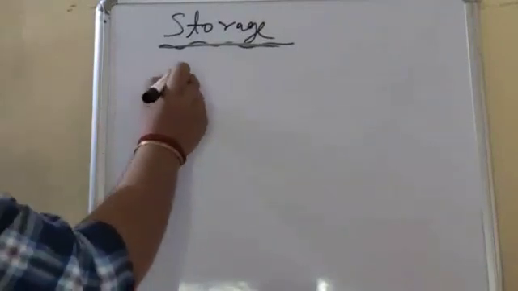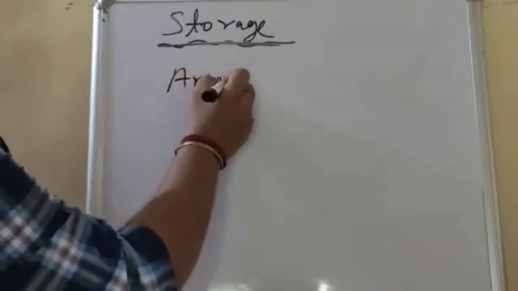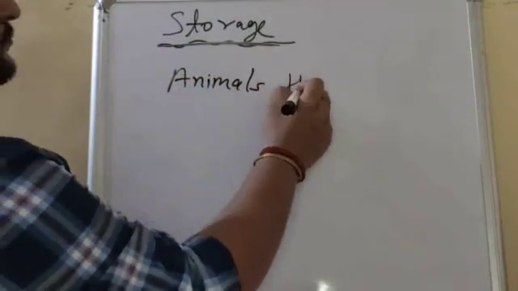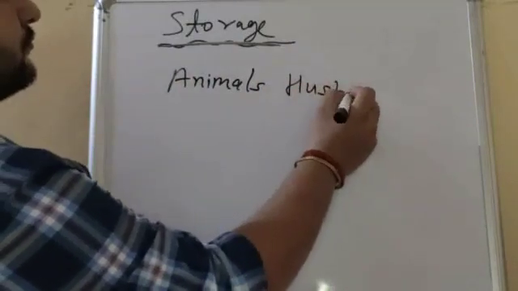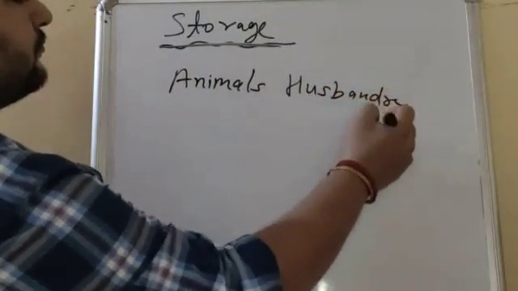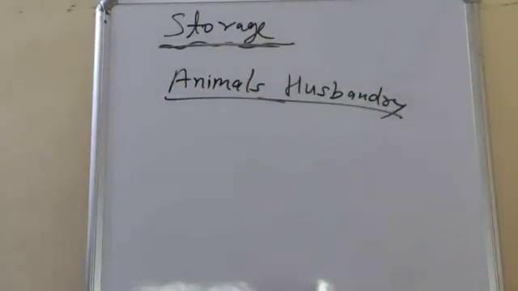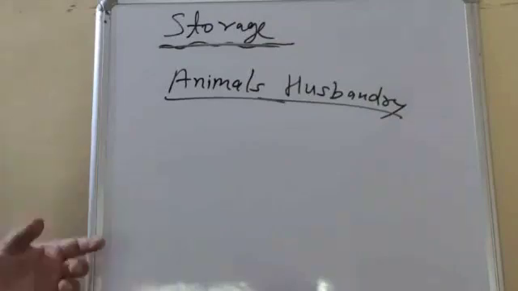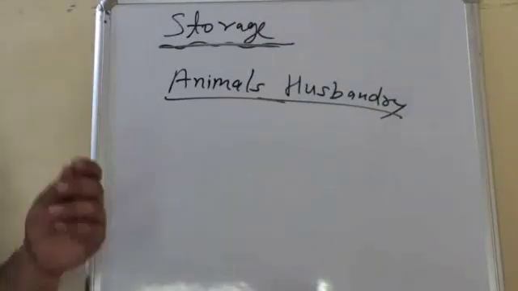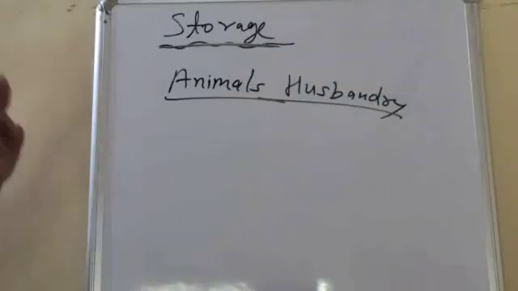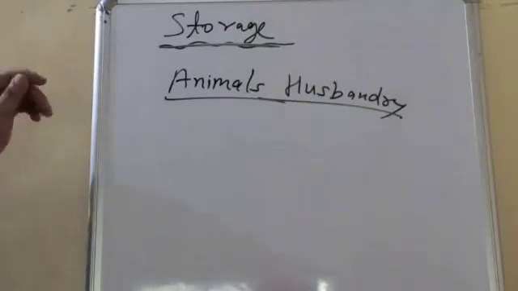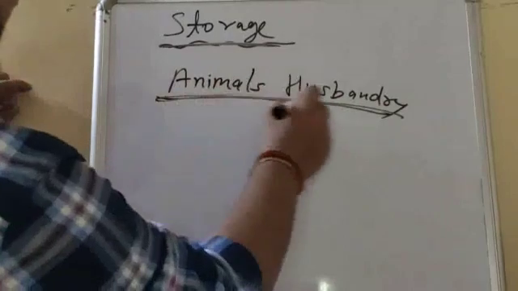Our next topic is animal husbandry. What is animal husbandry? We know that not only do we get grains or crops from the field, there is a lot of food which is obtained from animals. So rearing, feeding and taking care of animals are counted in animal husbandry.